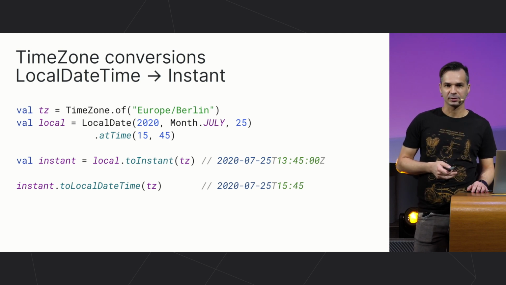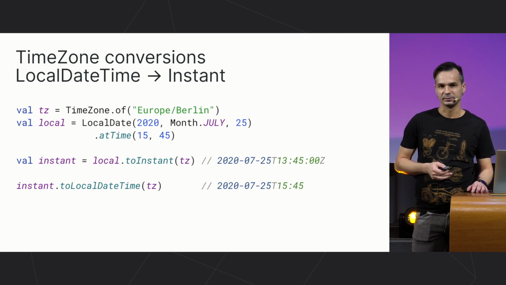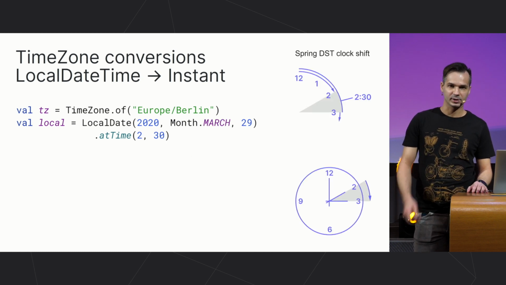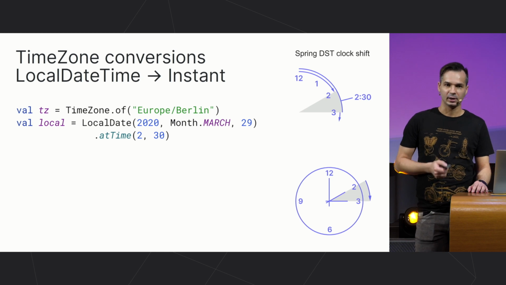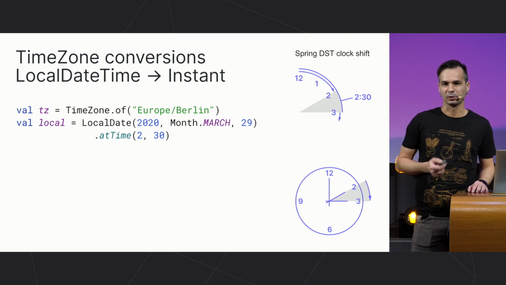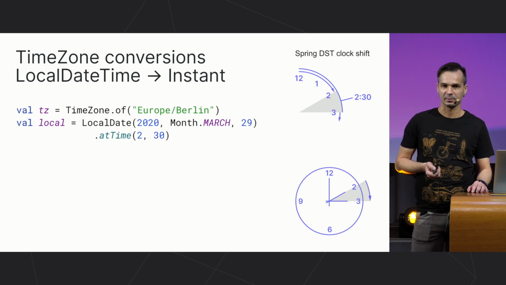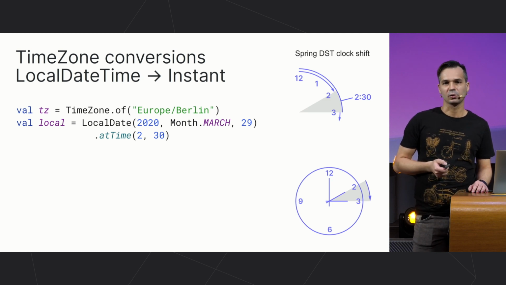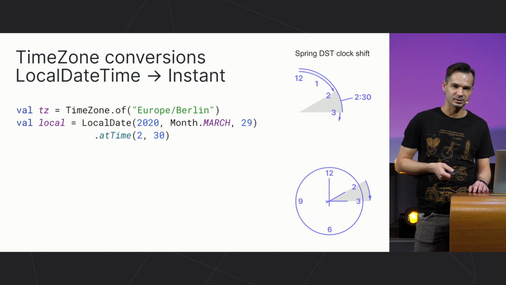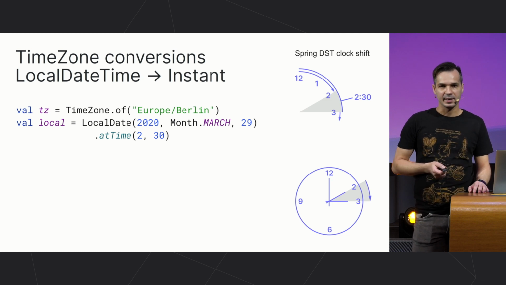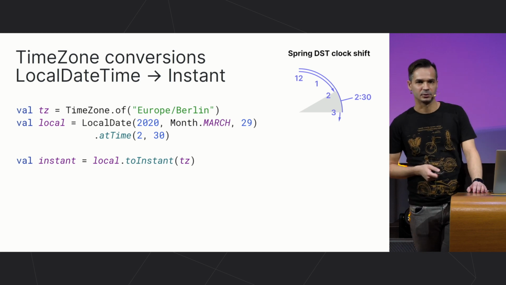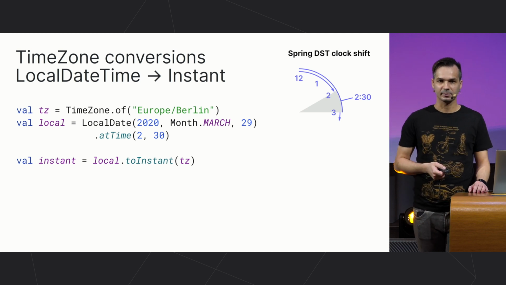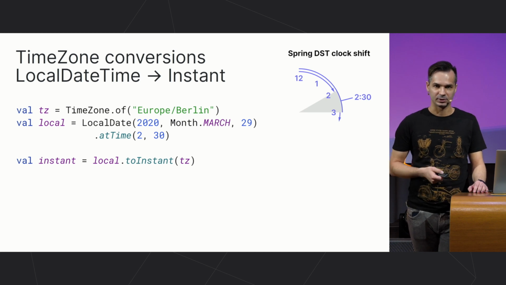But this conversion has some intricacies related to the daylight saving time. For example, in spring we have a forward clock shift, when the time zone changes its offset from the standard one to the offset 1 hour later. Locally, it can be experienced as if the clock just skips 1 hour at a particular time. We can see that there is time on the local clock which doesn't correspond to any instant of physical time at all. And in case one wants to convert a local datetime that lies in that skipped hour with a to-instant function, we need to devise some strategy for how to deal with this situation.